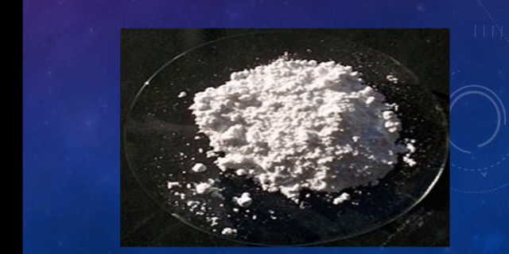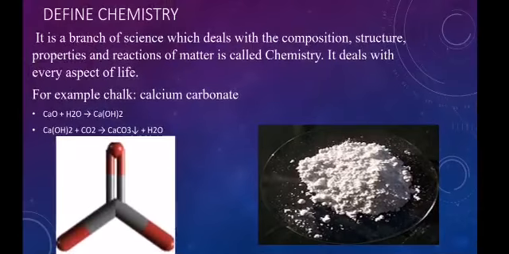Physical properties में क्या क्या आ जाता है? एक तो appearance, melting point, boiling point and others. And chemical reaction, like calcium oxide reacts with water and converts into calcium hydroxide. This calcium hydroxide again reacts with carbon dioxide and converts into calcium carbonate. This is a reaction and the chemical properties of matter. What is matter? Anything that has mass and occupies space, like solid, liquid and gas.